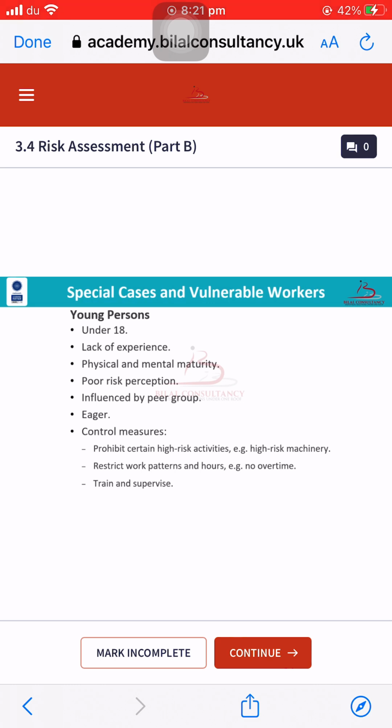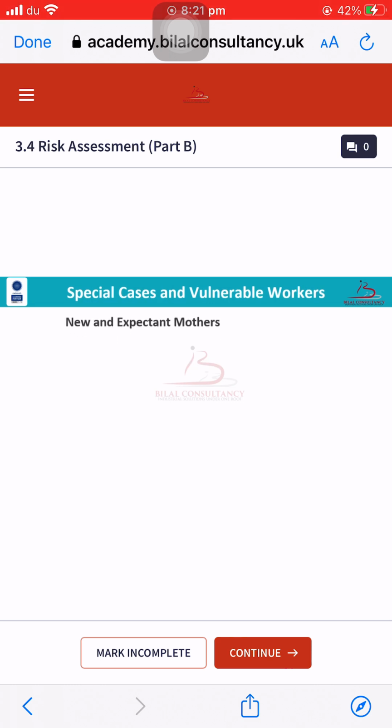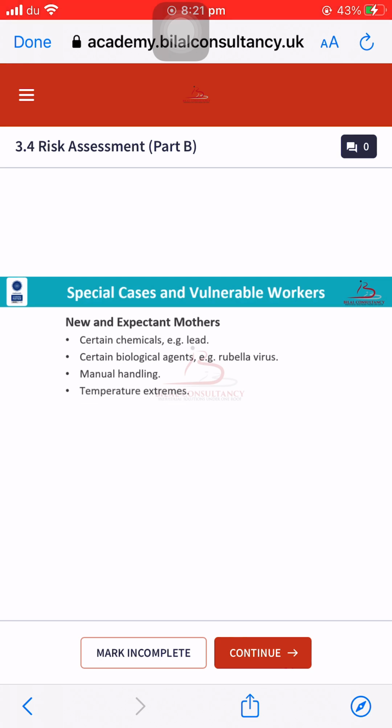Moving on to the next category, which is expectant mothers. Now we will discuss why expectant mothers are vulnerable and special cases. As expectant mothers are expecting their baby, they can't do any kind of manual handling, they can't work in extreme temperature, they cannot be exposed to whole body vibration and any kind of ionizing radiation. It will affect their condition, and they also cannot work in night shift, and they also cannot be exposed to any kind of stress and violence. That's why expectant mothers come under the category of vulnerable workers and special cases.